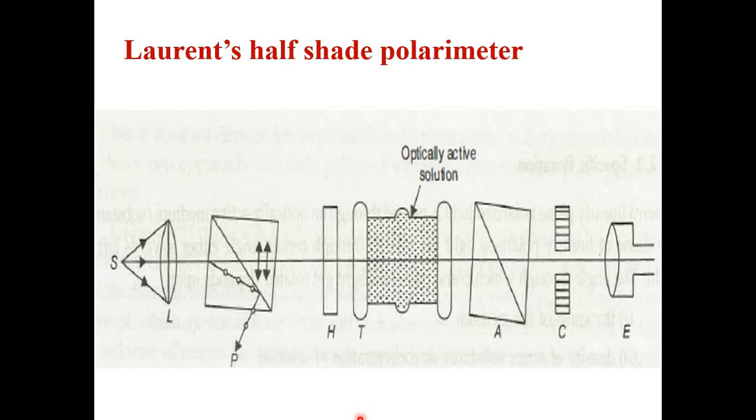Next you have to move the analyzer. On the instrument, a knob is provided for the analyzer. With the help of that knob you move the analyzer to create a view with complete, uniform light intensity over the entire portion.